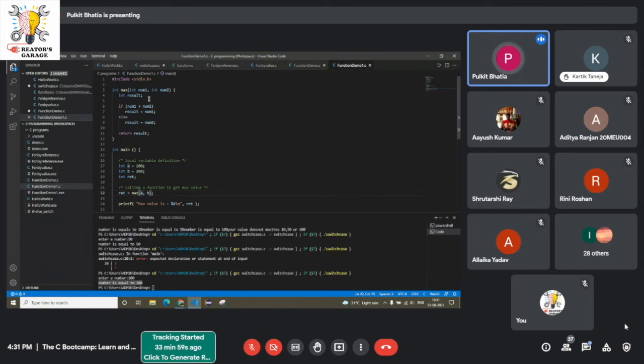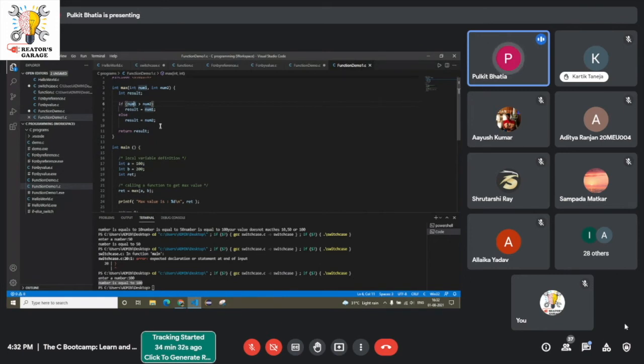Now when my compiler goes back to this function, it runs int max with int number 1 and number 2. It runs this code, it declares a variable result. Then in the if statement, both the numbers are being compared. Think of this as a and b. If a is greater than b, then result will be equal to a, else result will be equal to b. I'm just saying think, because that is not literally true.